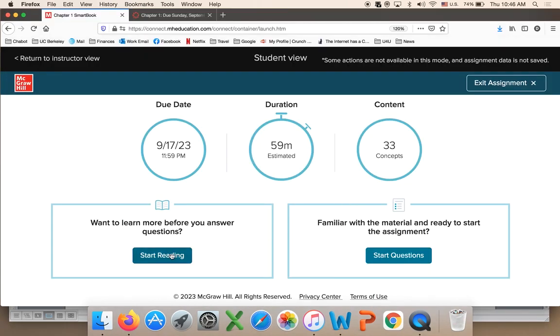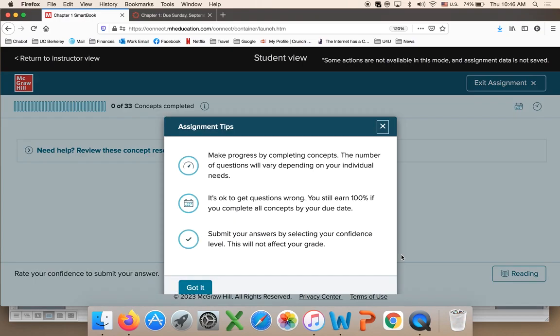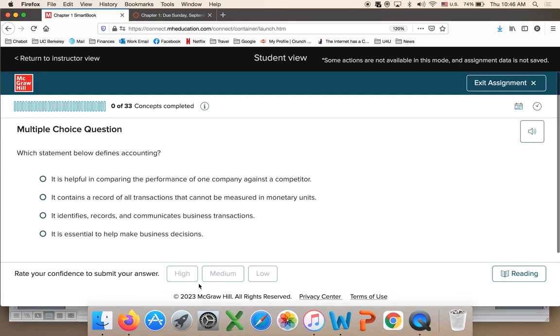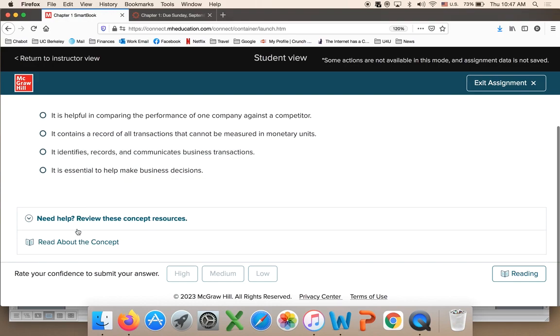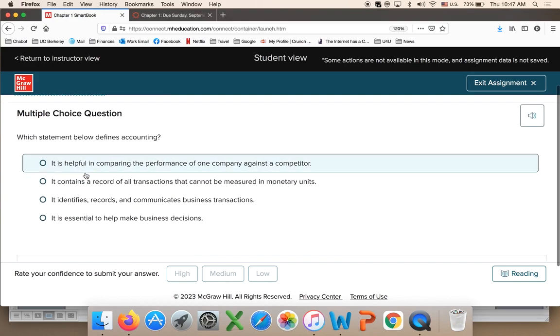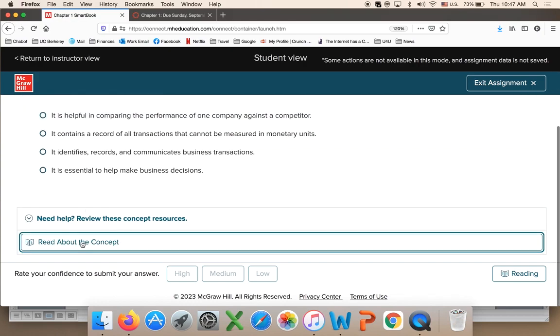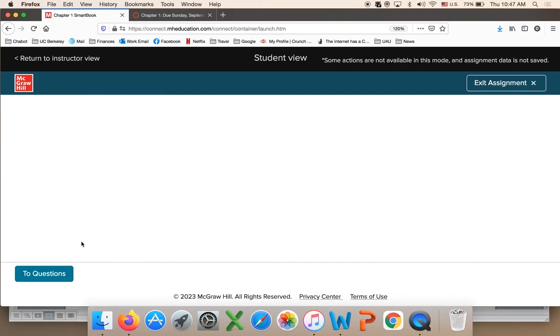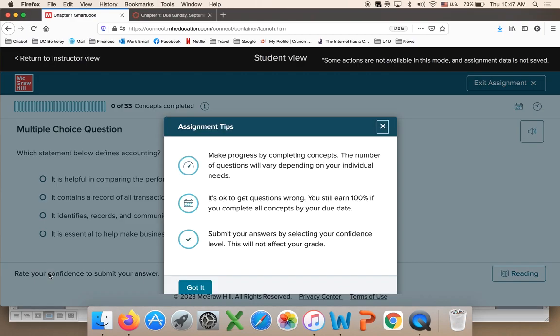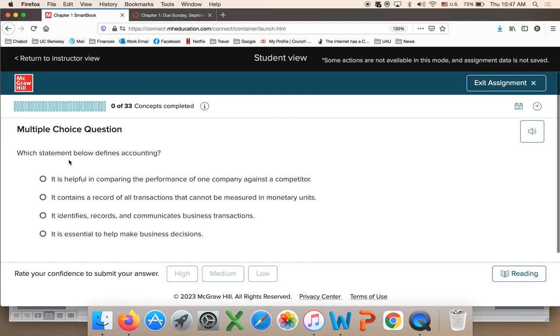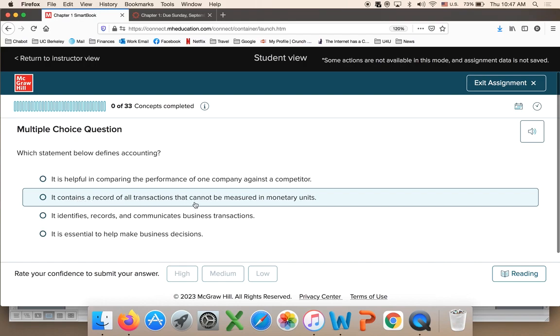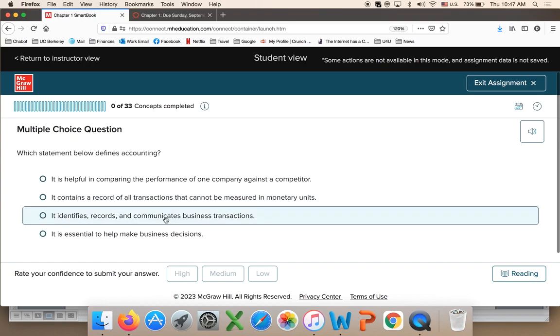So reading is reading, right? But this is questions. This is what you earn 10 points for. It makes you go through the textbook. It asks you questions. If you don't know the answer, you read about the concept. So this question, if I don't know the answer, I click right here. It takes me to the ebook, electronic book. It doesn't work on my computer, but it will highlight where you can find an answer. It contains a record of all transactions, it defines business right here.